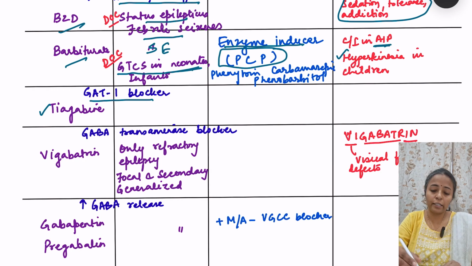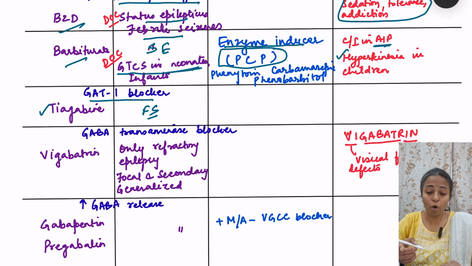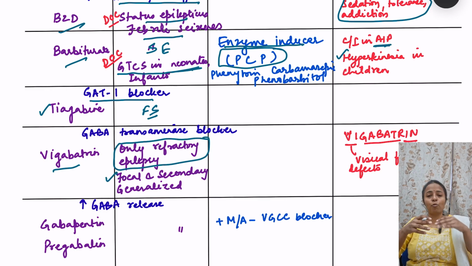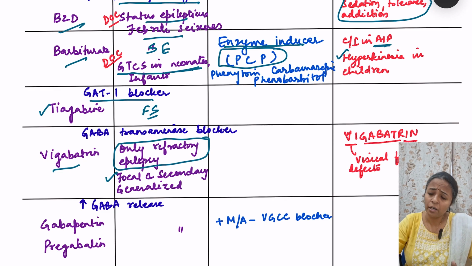That is again an alternative drug for focal seizures, right? Then GABA transaminase blocker, that is vigabatrin, and that is used only for refractory epilepsy, mainly for focal seizures with secondary generalization. That means focal seizures which started at one place, but then they spread to the other hemisphere also. So they look like generalized epilepsy, generalized seizures, but they are focal seizures because the origin is from one cerebral hemisphere. So what are the side effects of this vigabatrin?